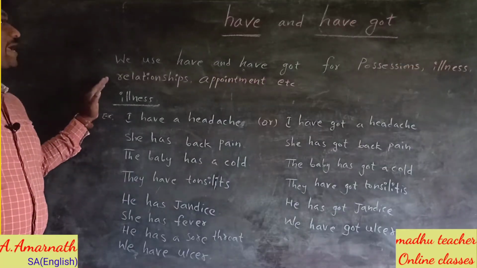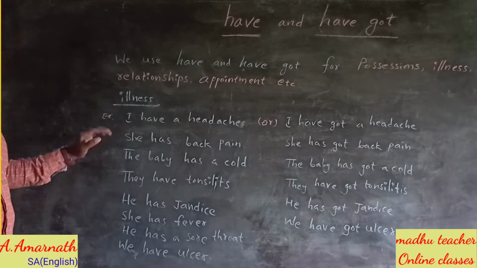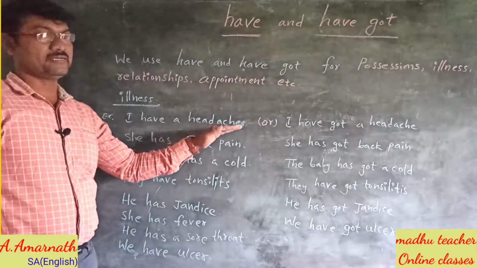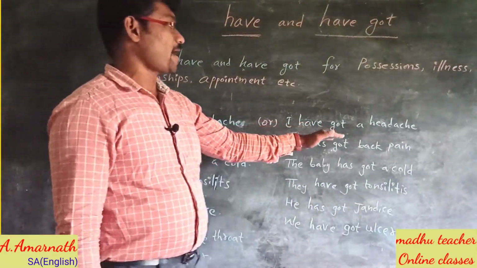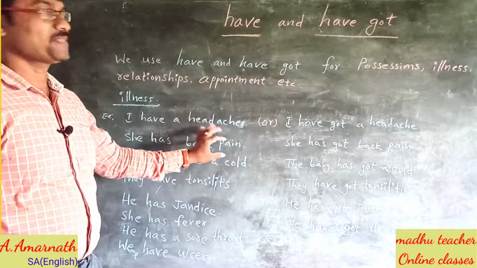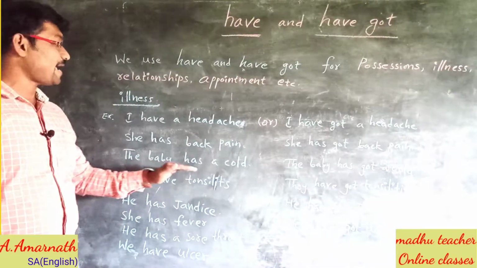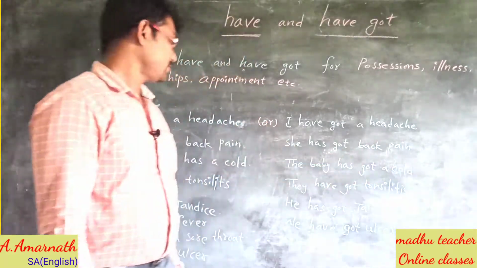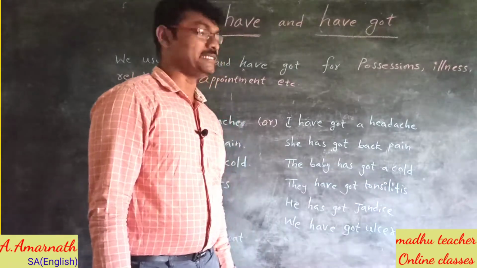We also use have and have got to talk about illness. Look at these examples. I have a headache, or I have got a headache. She has back pain. She has got back pain. The baby has a cold. The baby has got a cold. They have tonsillitis. They have got tonsillitis.